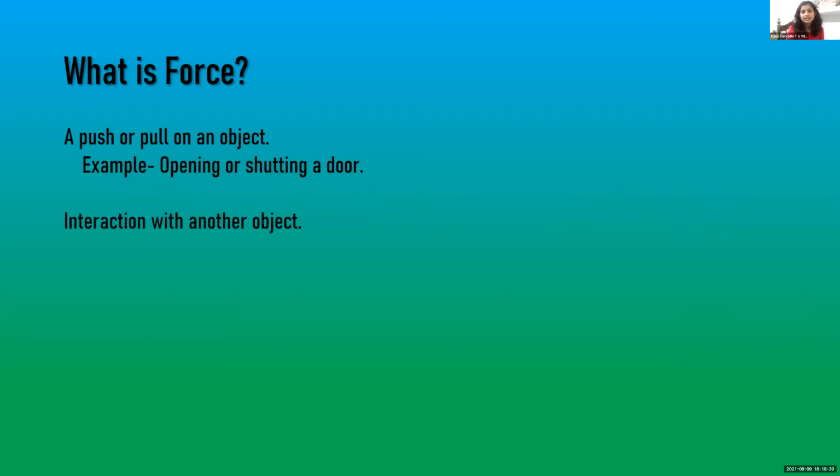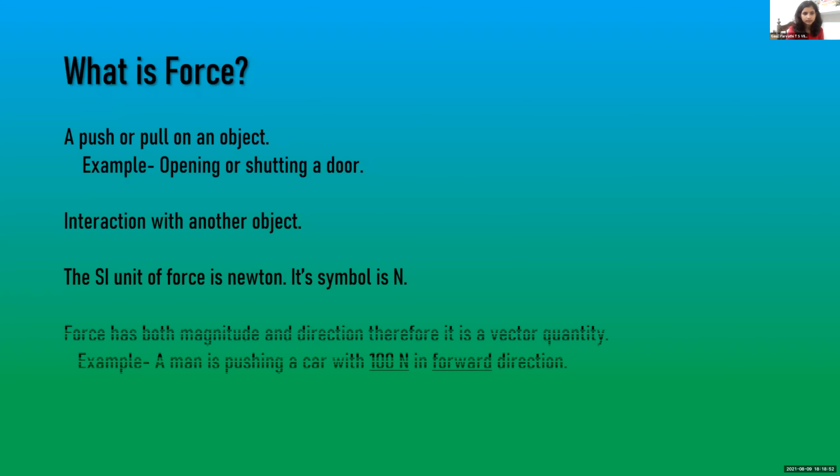Interaction with another object. For a force to take place, an interaction with another object is necessary. The SI unit of force is Newton, whose symbol is capital N. Force has both magnitude and direction, therefore it belongs to the vector quantity. For example, a man is pushing a car with 100 Newton in forward direction.